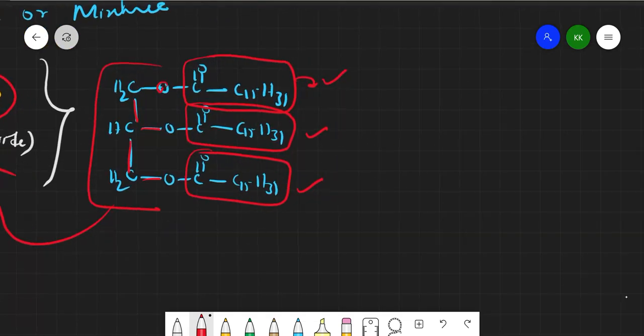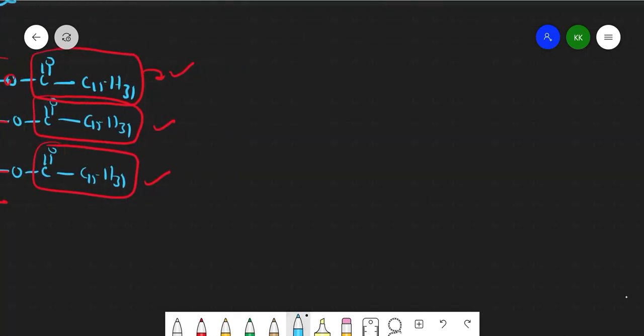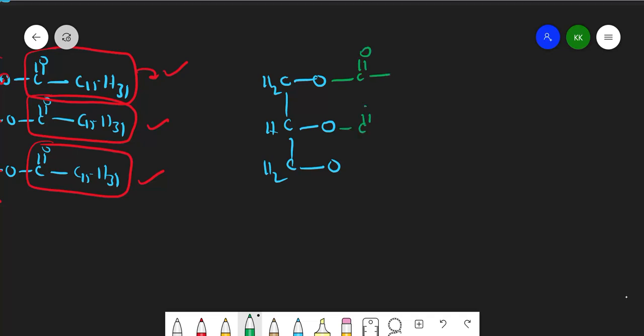If I have a different acid and make use of it, then I'll get a different kind of fats. For example, see here, the same glycerol, here OH will be there, but after it reacts with fatty acid, that H will be replaced, right? So I'll get like this. Here C will be there, double bond O, like this, C double bond O. So ester is formed, but here I am going to use different fatty acids.